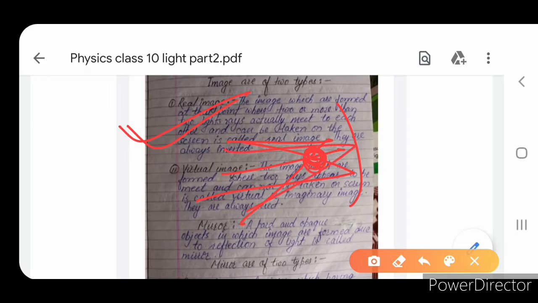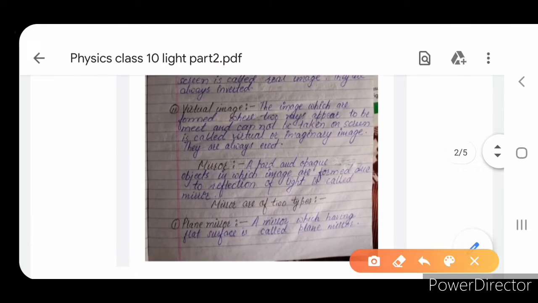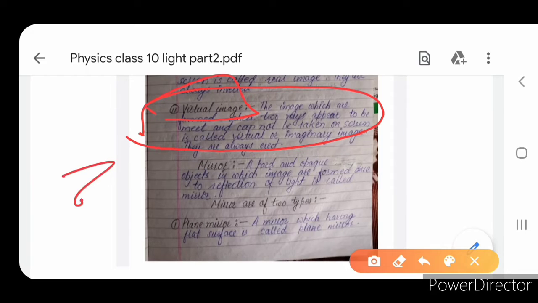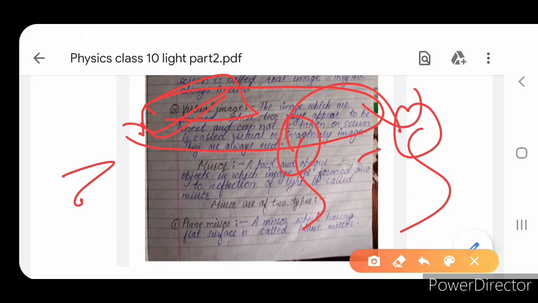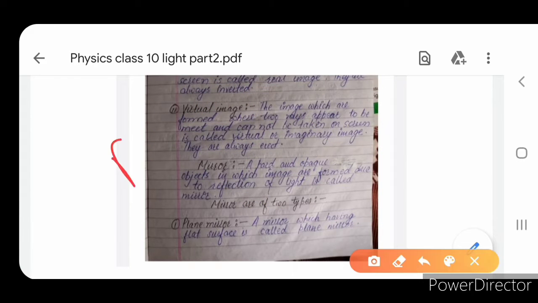When we show diagrams of image formation in lenses and mirrors, then we can really feel how a real image forms and how virtual images are assumed to be formed. Now the virtual image: the image which cannot be taken on a screen, and which is formed where two rays appear to meet, actually not meet, they only appear to meet, is called a virtual image. Virtual images are always erect. Erect means the image is formed with the head in the head position and the leg in the leg position. This is called erect, and the other is inverted. So a real image is always inverted. This is important: a real image is always inverted and a virtual image is always erect.